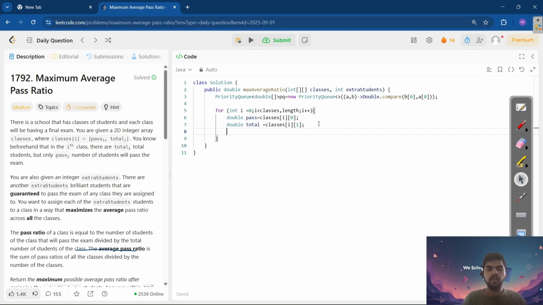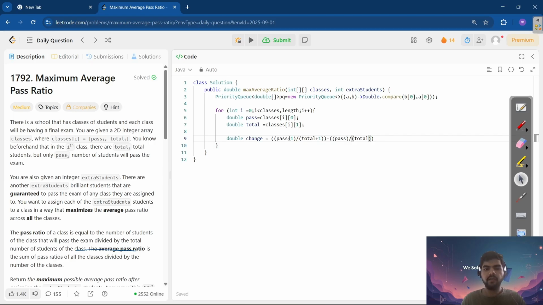Then we'll write double change. What will be the change here? Double change will be pass plus 1 by total plus 1. This is our ratio when we add 1, and we will subtract the original ratio that we did on the board. We saw that, correct?